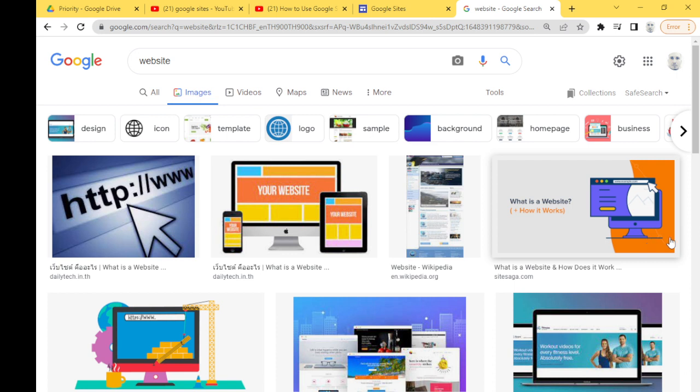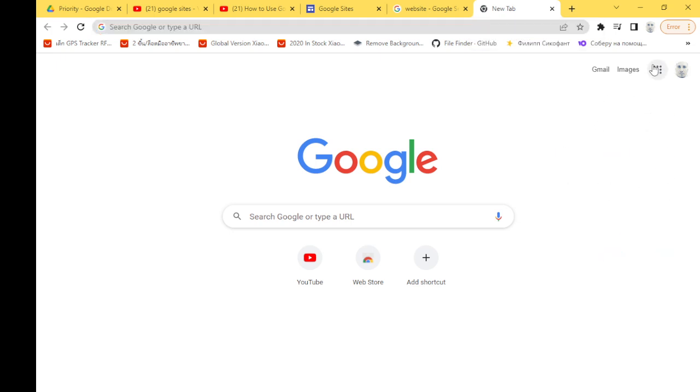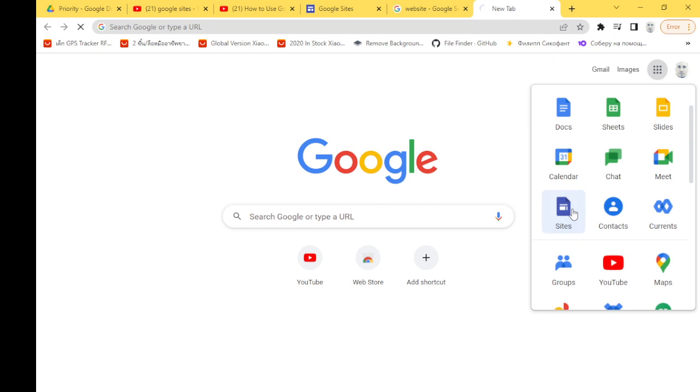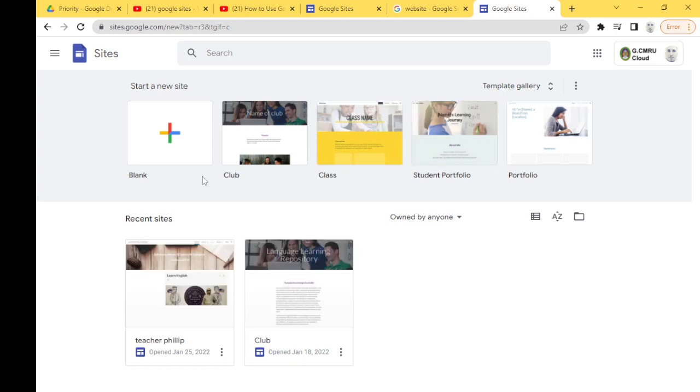Okay, so let's start from the beginning. So you go to your apps and then Sites in Google Sites, and it will ask you what kind of website you want to create. There's a blank one. You can create one for a club. You can create one for a class, for your portfolio, right? All your work. So let's look at the club. So we create a club.